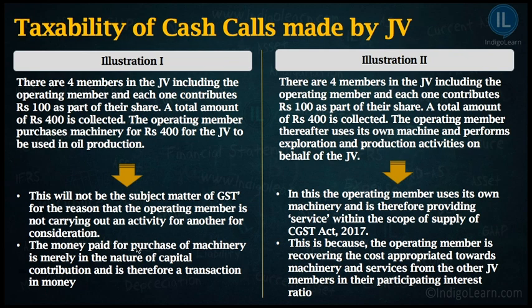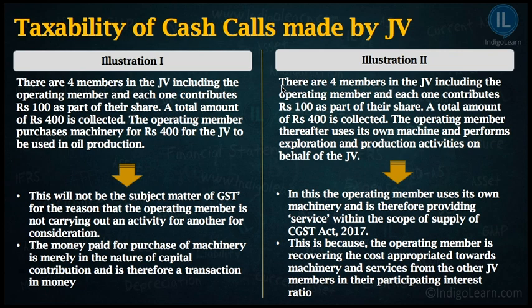The operating member has purchased the machinery to be used by the joint venture itself, and therefore they are not carrying out any activity for someone else. The money paid for purchase of machinery is merely in the nature of capital contribution and is therefore a transaction in money. Clear? So these kind of transaction in money situations are not covered under GST law.